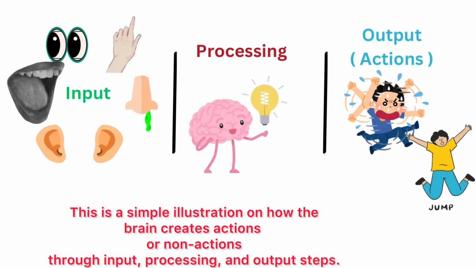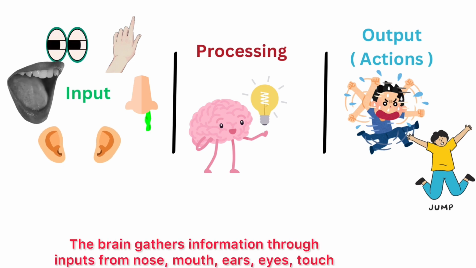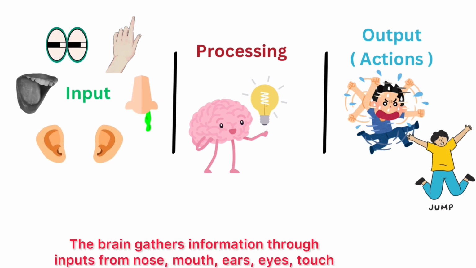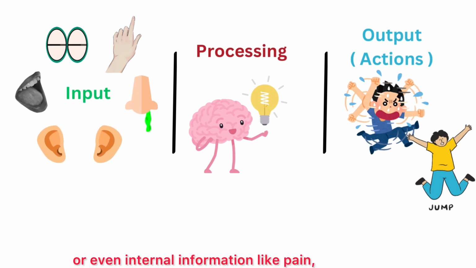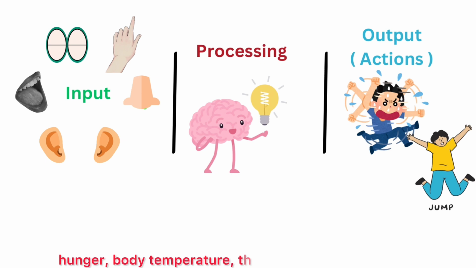This is a simple illustration on how the brain creates actions or non-actions through input, processing, and output steps. The brain gathers information through inputs from nose, mouth, ears, eyes, touch, or even internal information like pain, hunger, body temperature, thoughts, etc.